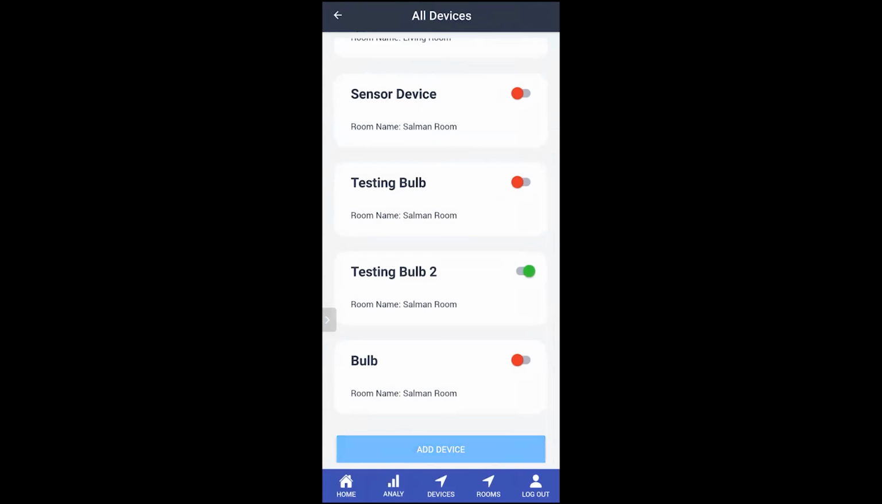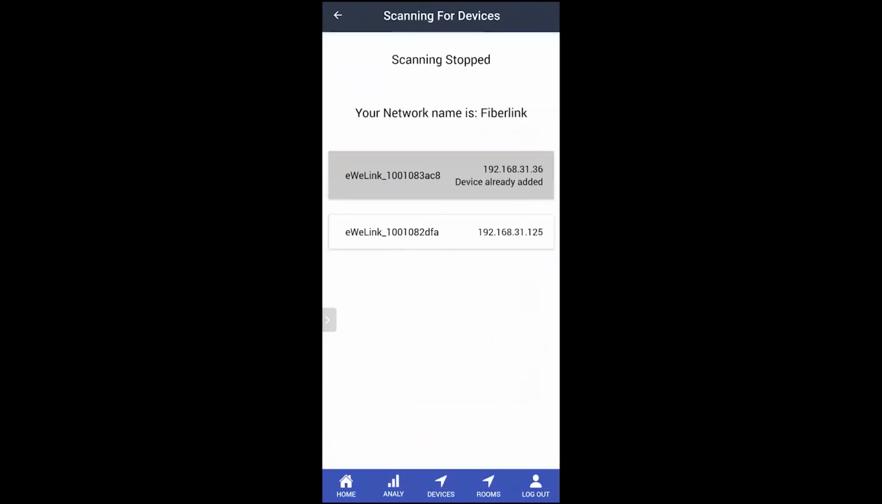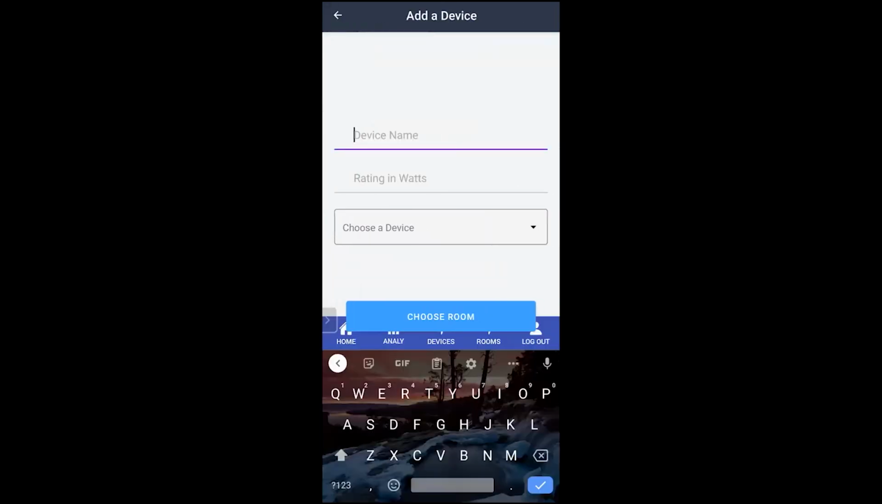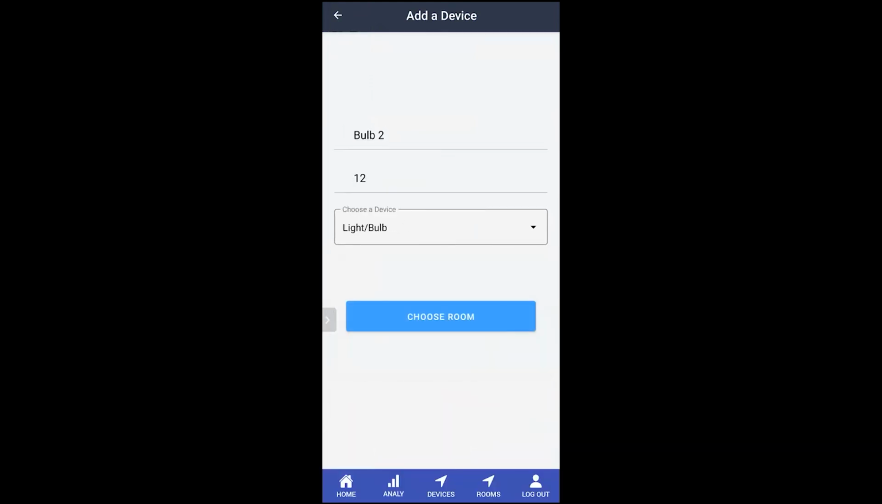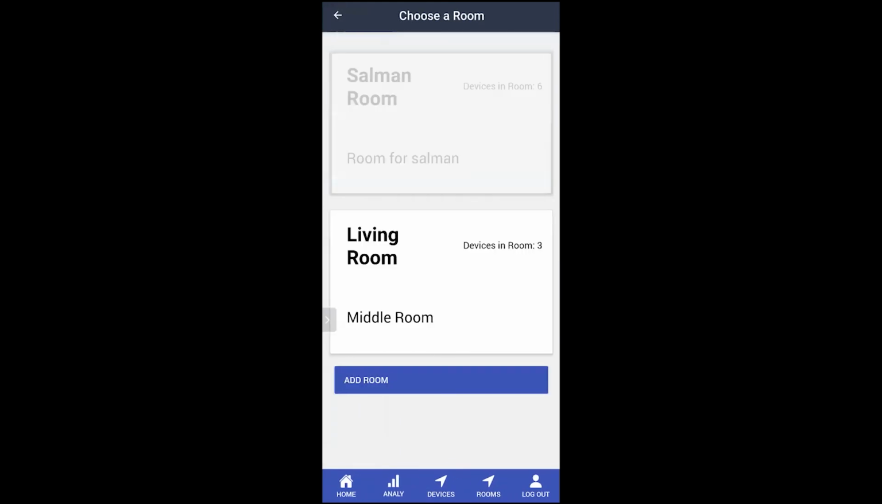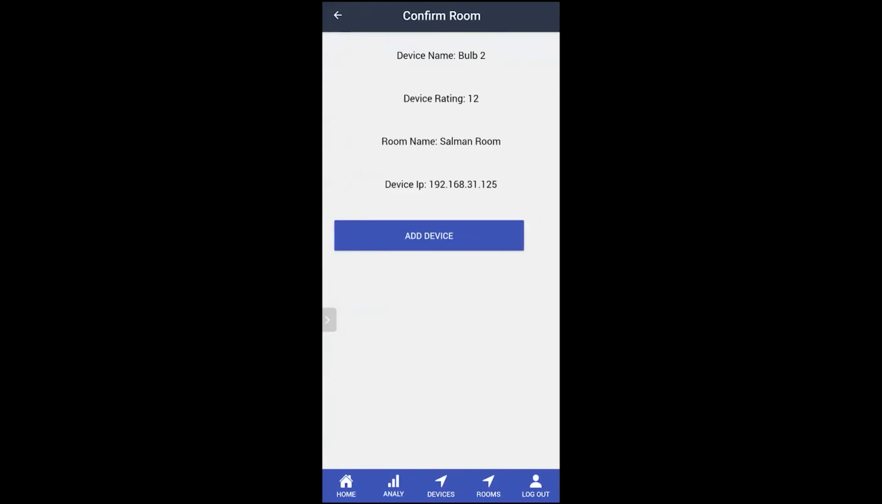Now let's walk through how a user will add a device. Let's click on add device. The user will see all of the devices which are in his local network. Let's click on this device. We can give this device a name such as bulb. Now we can select a room and we can select Salman room, and here are all the details of the device, and we can add a device.